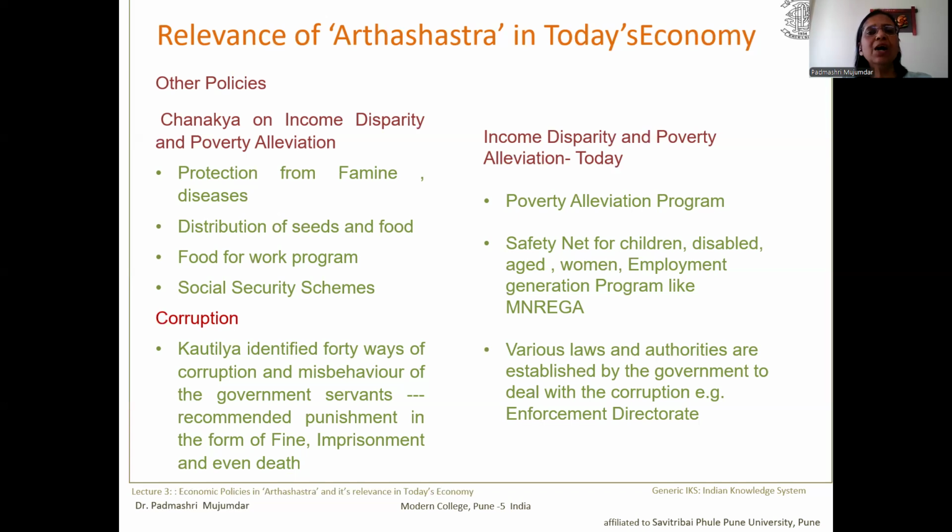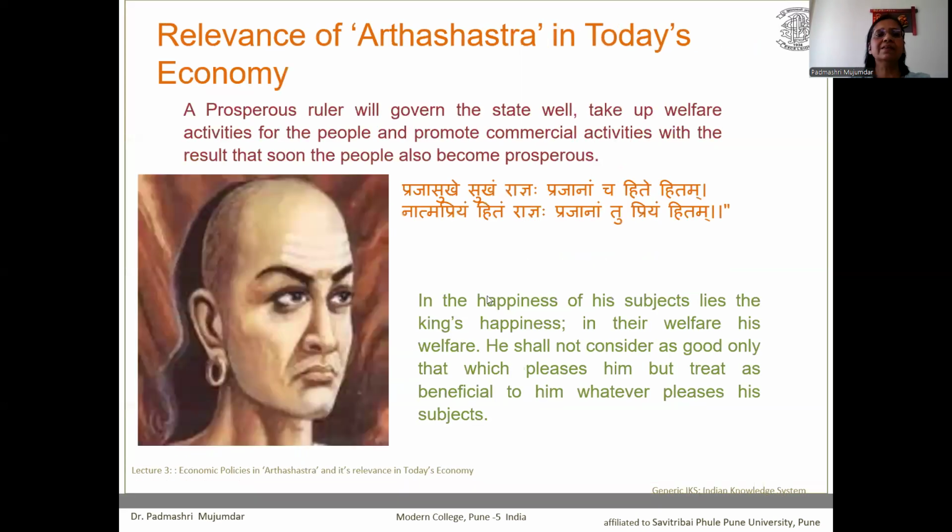So we are able to find the relevance of what was stated by Chanakya in Arthashastra to today's economic policies. In all, we can consider that in Arthashastra, Chanakya gave importance to the role of the government. He stated that a prosperous ruler will govern the state well, take up welfare activities for the people, and promote commercial activities, with the result that soon the people also become prosperous.